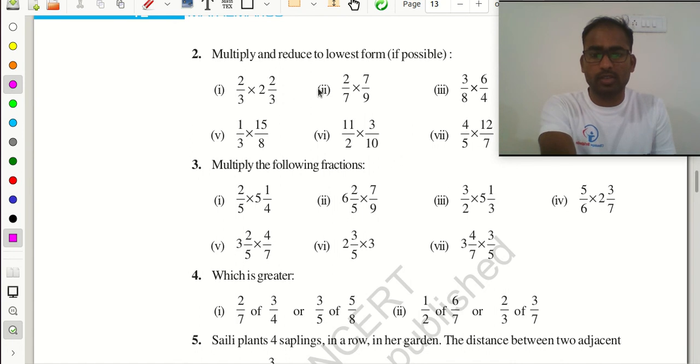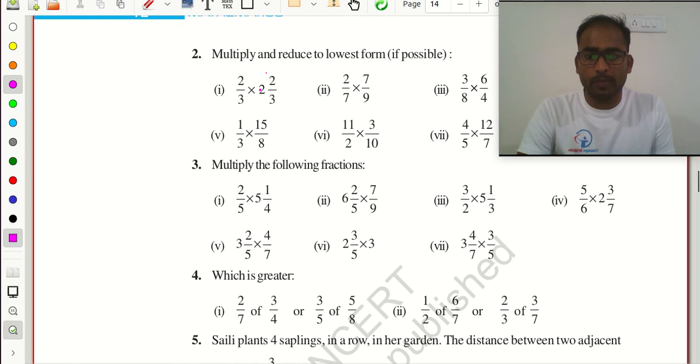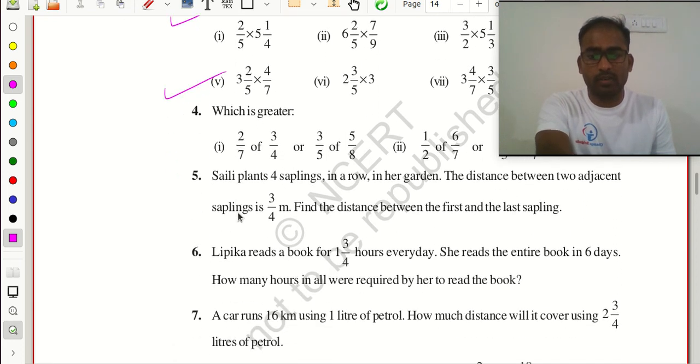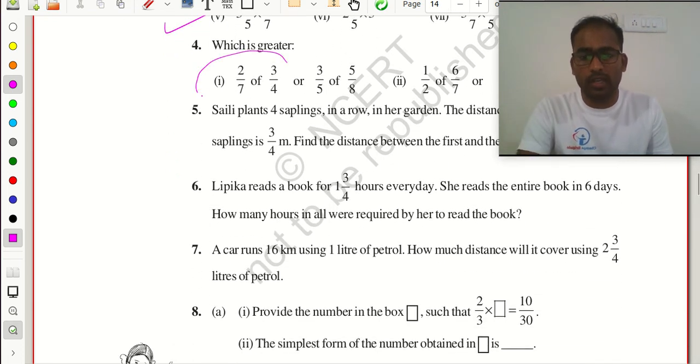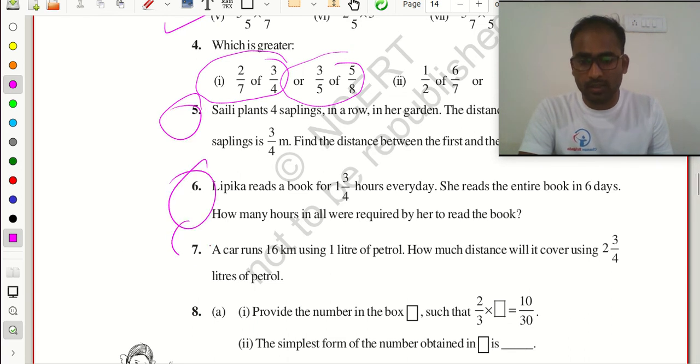And here you just need to multiply the two fractions. Here we have a mixed fraction. So first convert it into an improper fraction, then multiply the numerator part and then the denominator part. Same here also, which is greater and which is lesser? How will you calculate which is greater or which is lesser? You will first convert unlike fractions to like fractions. Then you will calculate and say which is greater or which is lesser. And this 5, 6, 7 are homework for you.